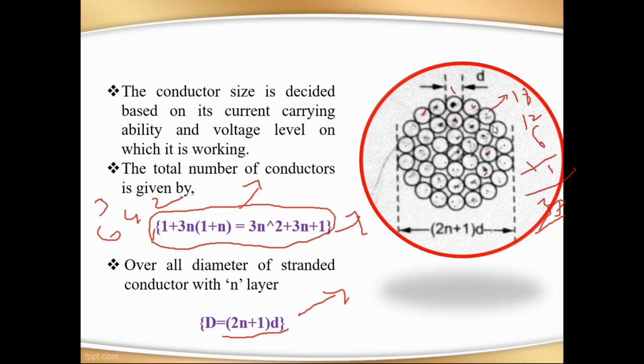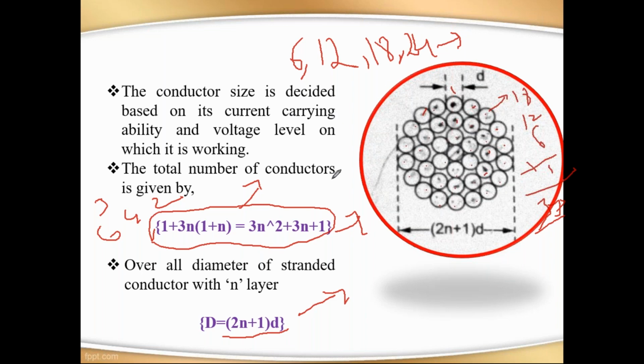6, 12, 18, 24, like that you have to arrange that. If it is 4-layer, the outer layer consists of 24 conductors. If it is 2-layer, the first layer consists of 6 conductors and the second one is 12. So these are the standard values. First layer consists of 6, second layer 12 conductors, third one is 18, fourth one is 24. So these are the standard conductors while designing the layers of a total conductor, right?